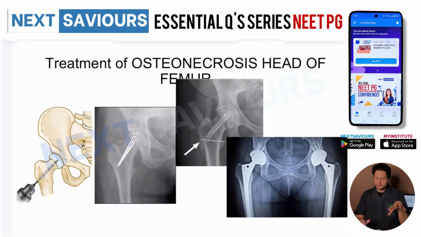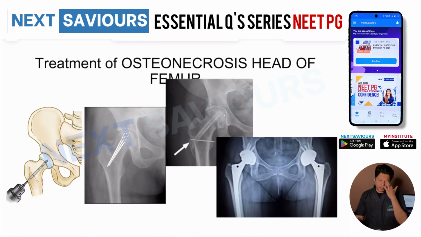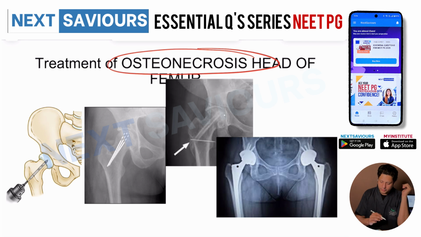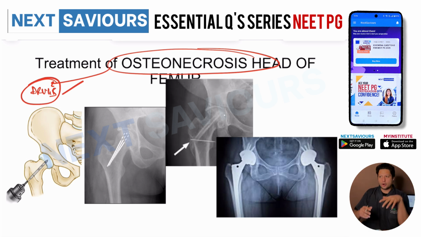So once we have made the diagnosis, now they ask you about the management of osteonecrosis head of the femur. The drugs which can be used are alendronate, that means the bisphosphonates. Why? Because they are responsible for limiting the progression of the disease.